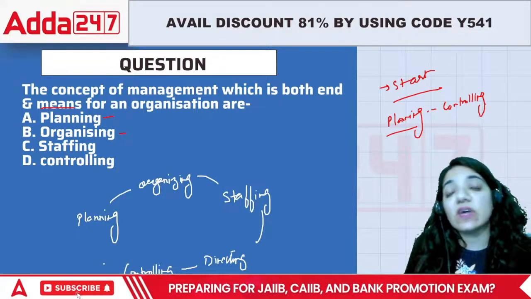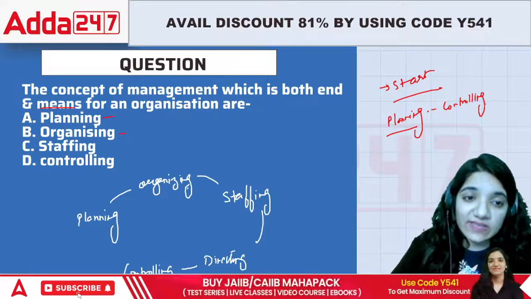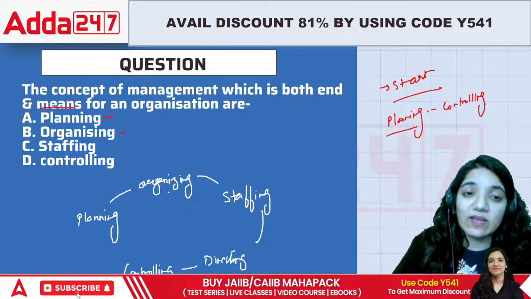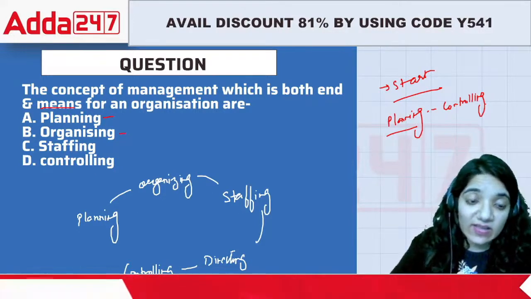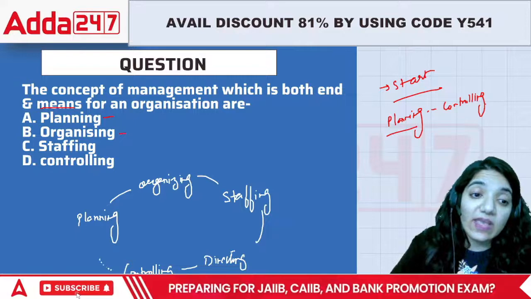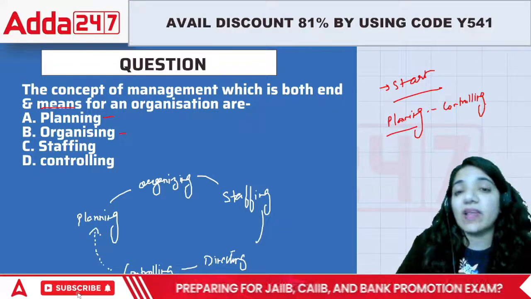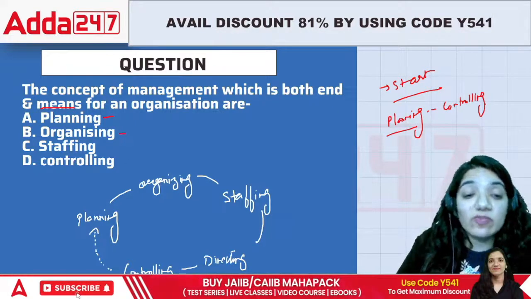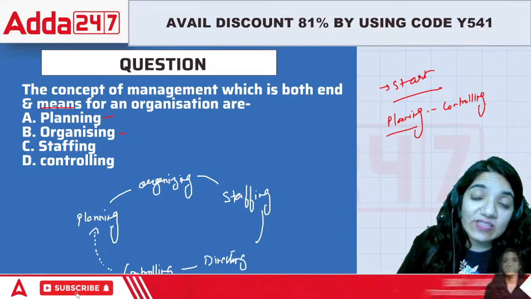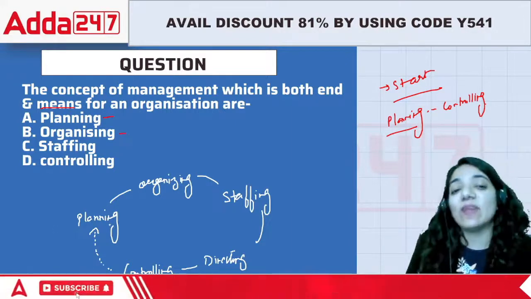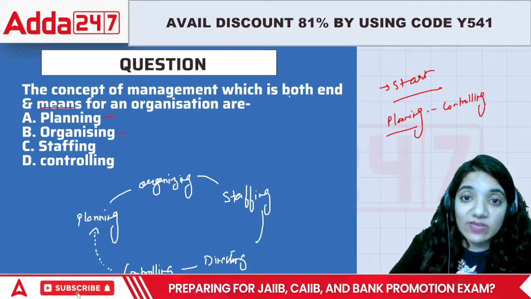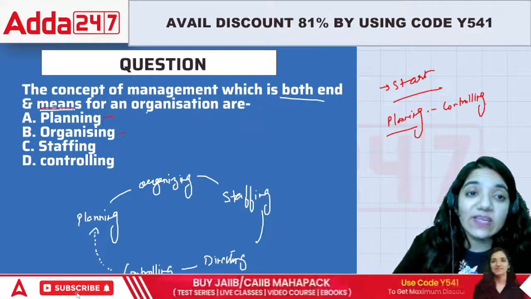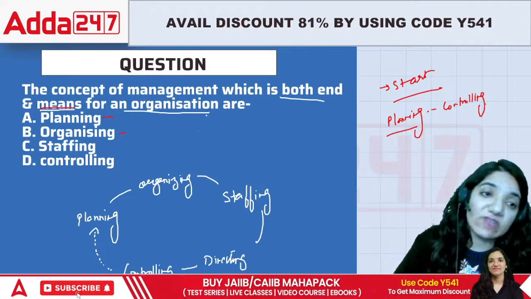So this is how we define all these sides of the working: planning, organizing, staffing, directing, and then controlling. And then again controlling leads to planning. Basically, when we talk about this entire function, it starts from planning and it ends at planning itself. So it is both the end and the means for the organization to achieve the goals.